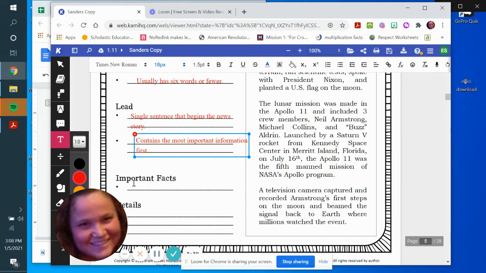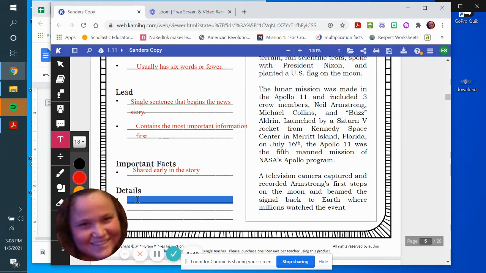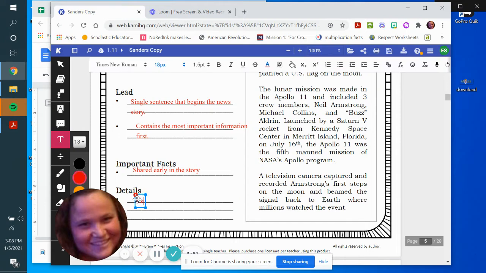The important facts are always shared early in the story. And then there's going to be details that follow. So I'm going to say less newsworthy, but still on topic with the event you're writing about. And they are included at the end.